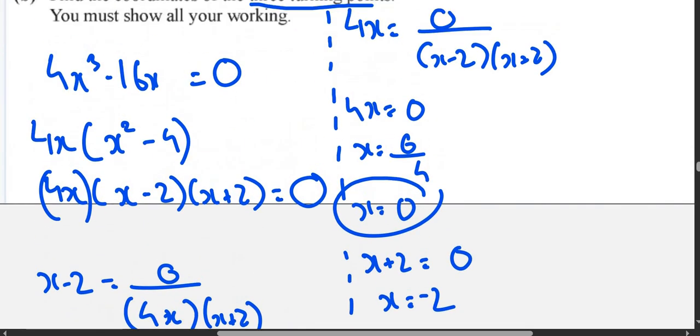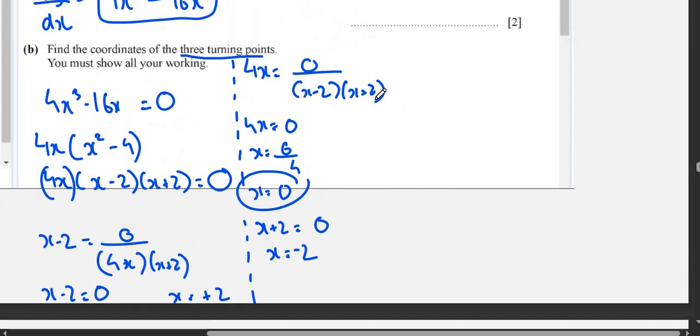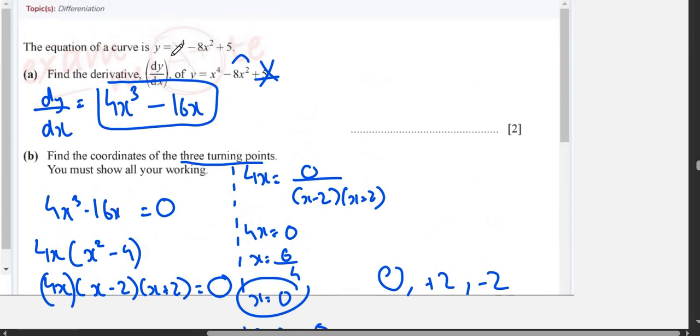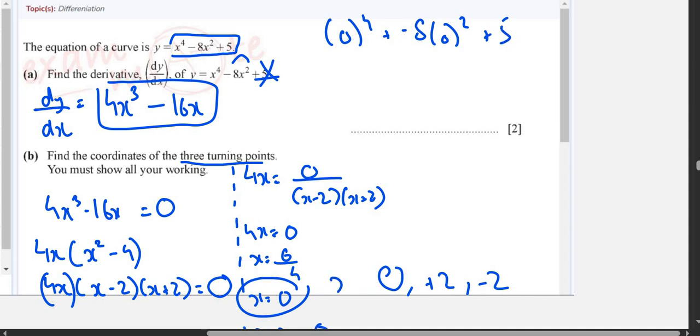Now we got the 3 values of x. The 3 values of x are 0, positive 2, negative 2. Plug in these values of x into this equation. I'll show it to you guys as well. So when I plug in 0, 0 raised to power 4 plus minus 8 multiplied by 0 square plus 5, when the value of x is 0, y is also 0. And same way you will plug in the value of positive 2 and negative 2.